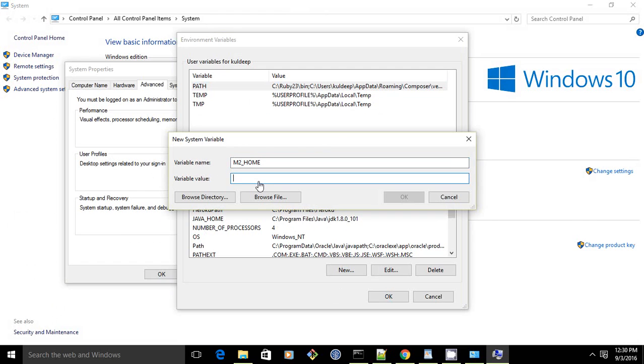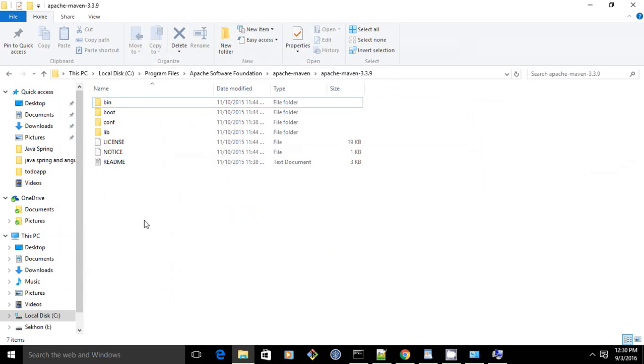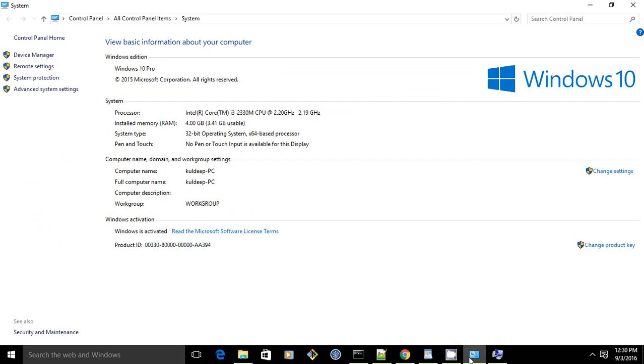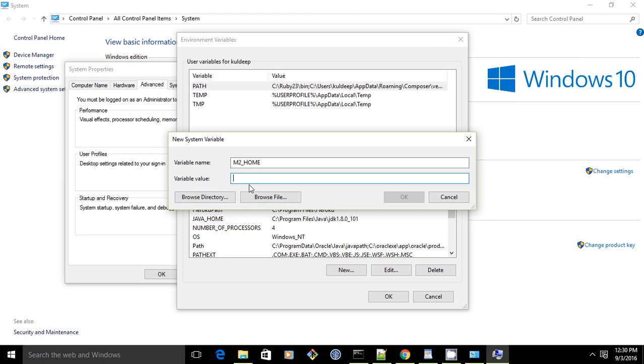M2_HOME. Now in this bar, copy and paste the address of this folder of Maven, and click OK.